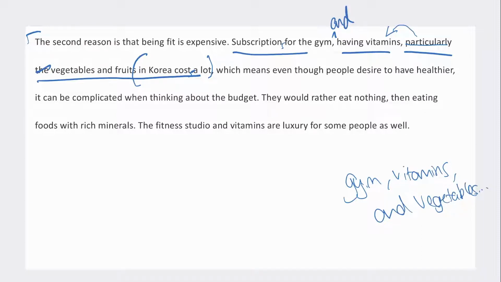Okay, so again, there's two ways that you can phrase that sentence. It just feels a little bit unnatural. Again, it's this issue of the comma plus this word particularly. Okay, so that's taking me out of the list, which means even though people desire to have healthier lives. Okay, so this is like have healthier lives. It can be complicated when thinking about the budget.